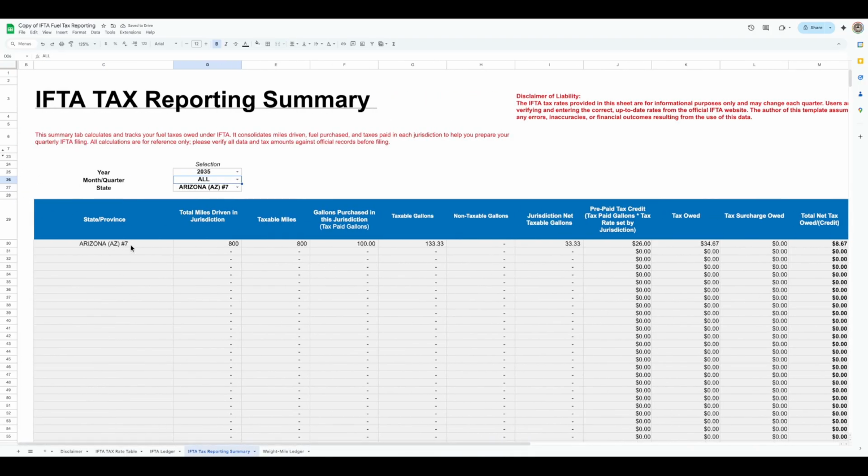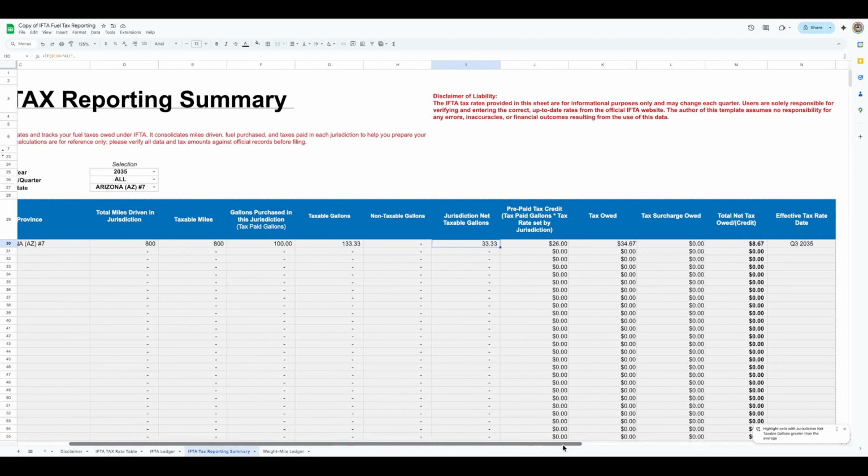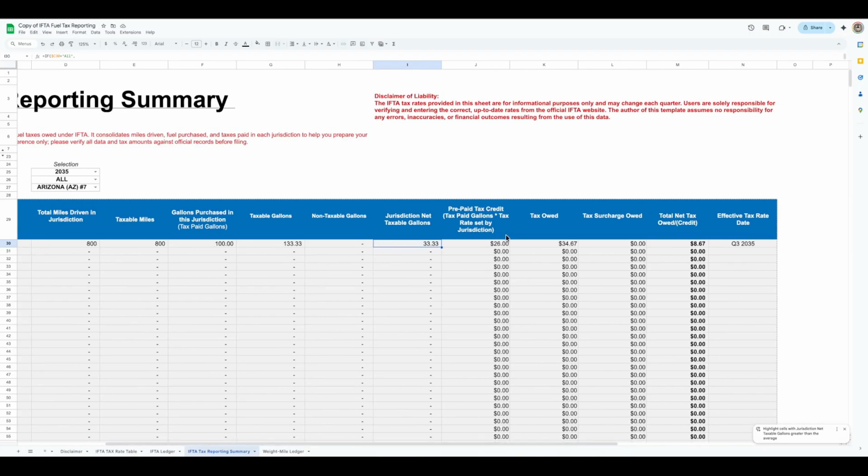So we just filter by Arizona, and we can see the total miles traveled in Arizona is 800, taxable miles 800. The gallons we purchased again is 100, but we needed 133.33 gallons. So our net taxable gallons is 33.33 gallons. And then this is the amount we already paid, and this is the amount we owed. So the difference is $8.67. So we owe that much to Arizona.